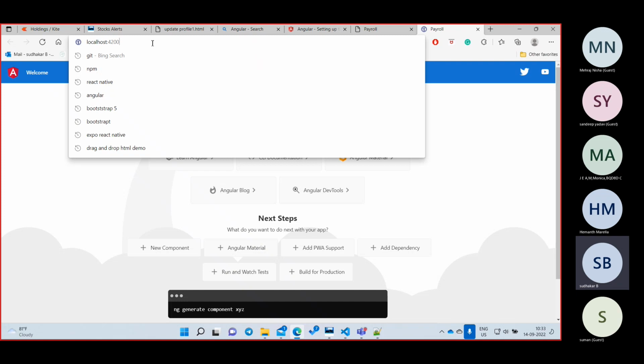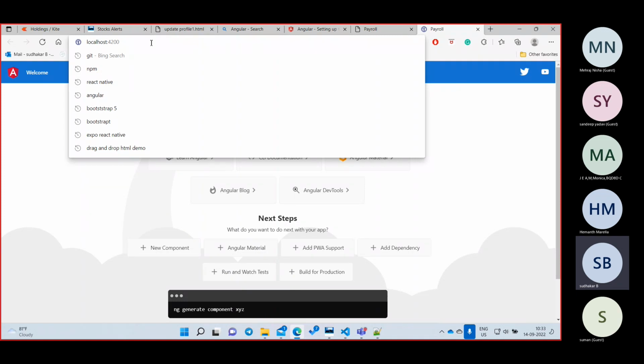Where is my Angular running? On my machine, so you will say localhost. And what is the other number? 4200. 4200 is nothing but a port number. Port number means every application will run on a different port. One port will run only one application.